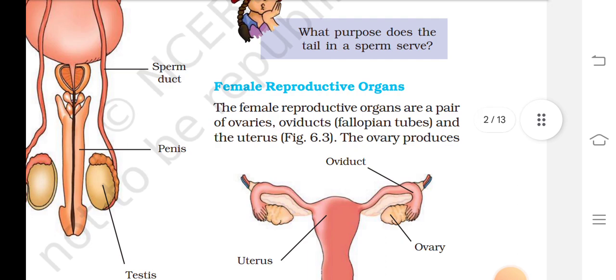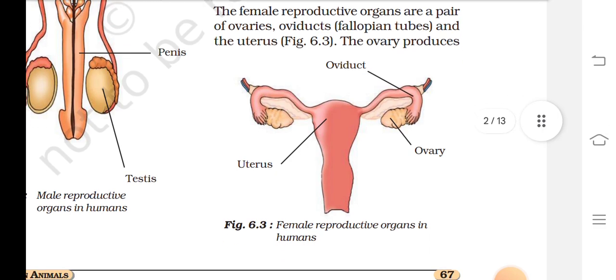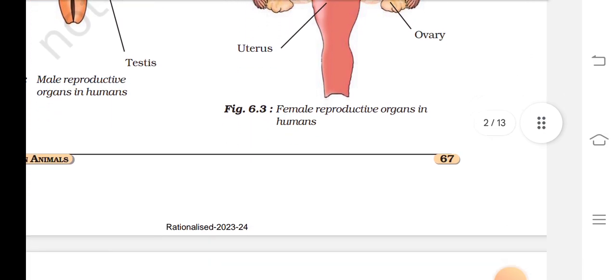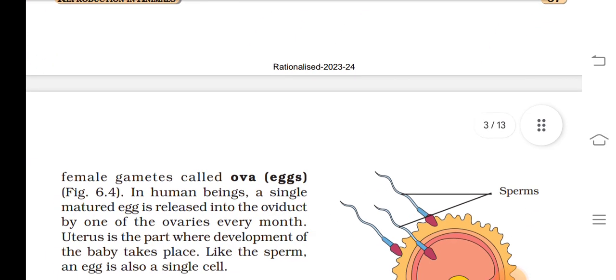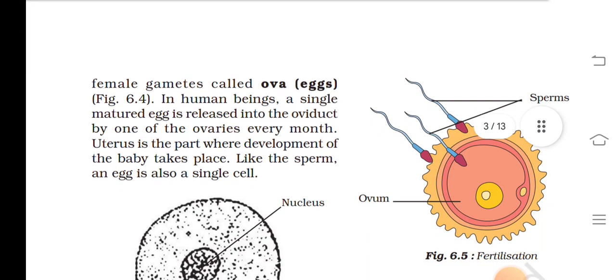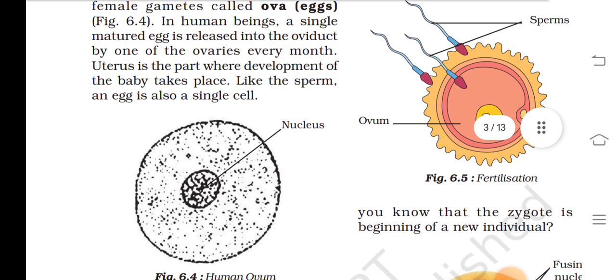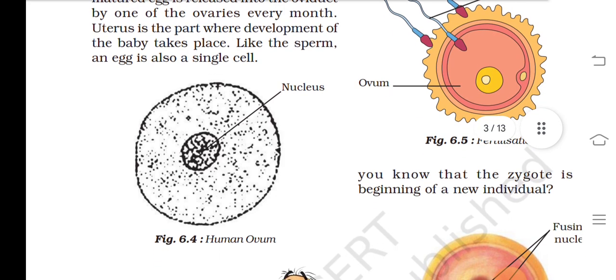Female reproductive organs. The female reproductive organs are a pair of ovaries, oviducts (fallopian tubes) and the uterus. Female reproductive organs in humans: oviduct, ovary, uterus. Female gametes are called ova, or eggs, in human beings. A single mature egg is released into the oviduct by one of the ovaries every month. The uterus is the part where the development of the baby takes place.